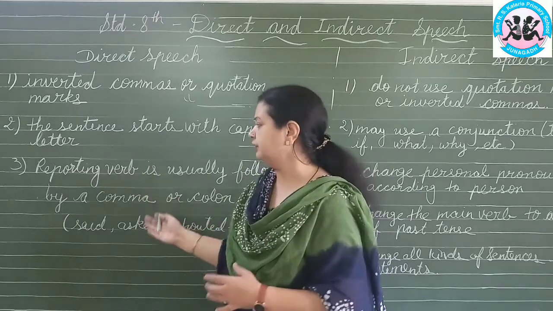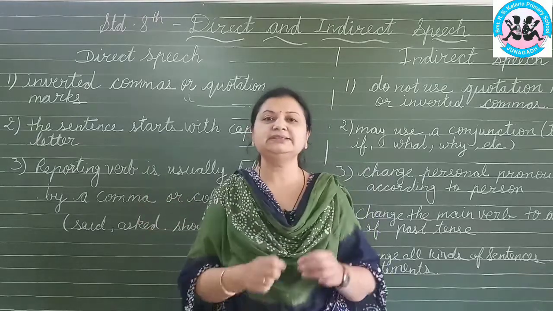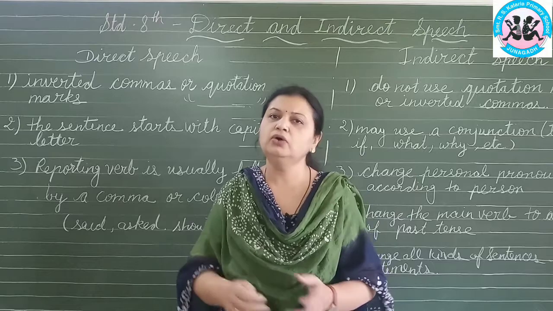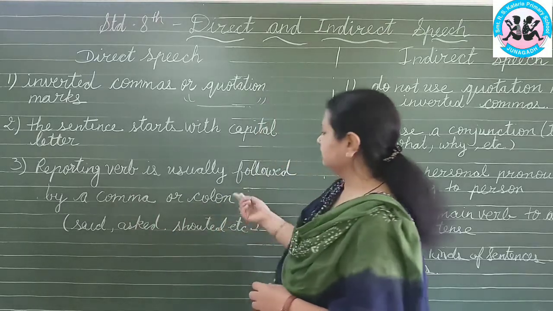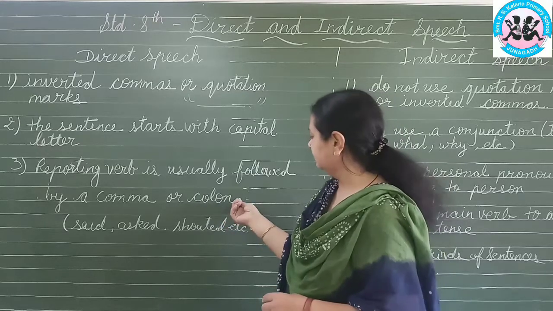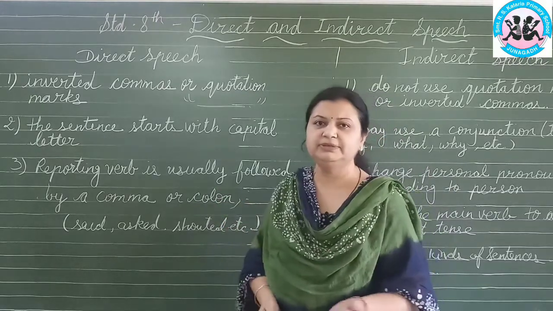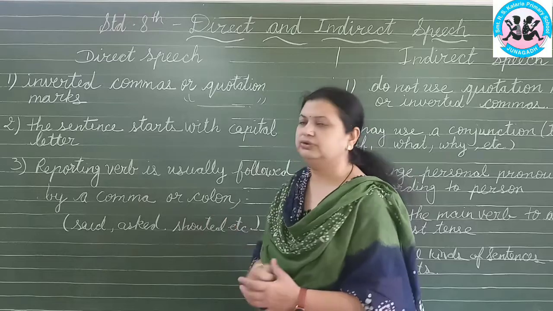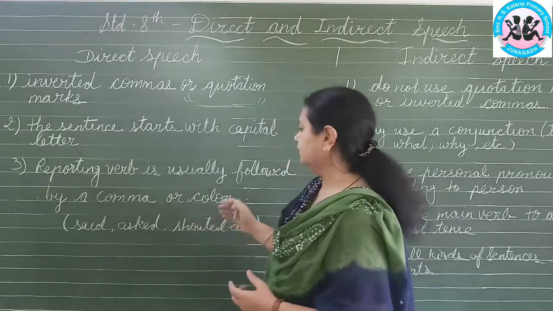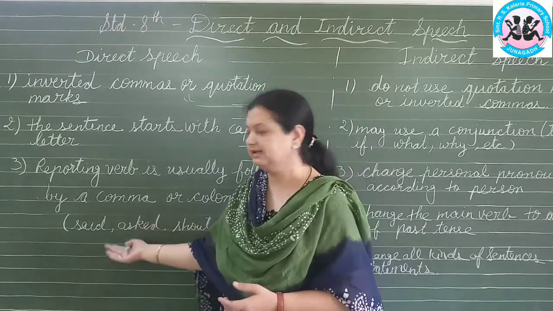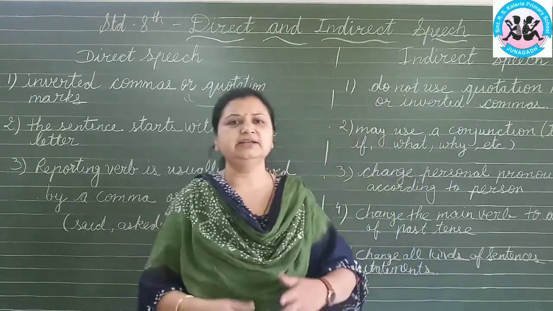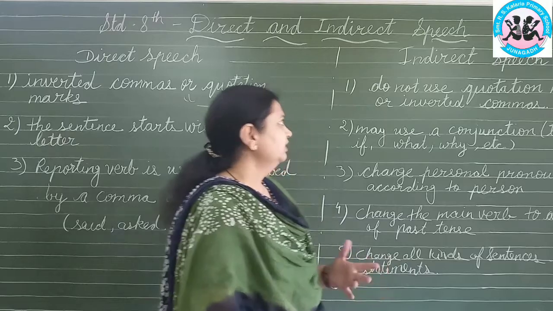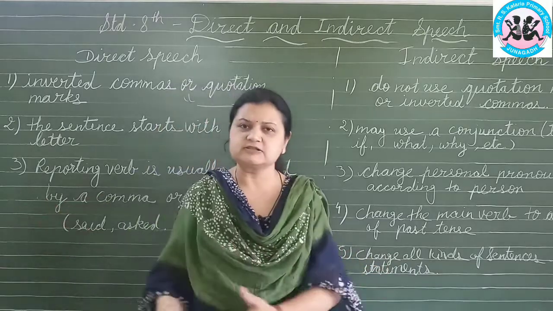So after the reporting verb, we place either a comma or a colon. Priyanka madam says, comma will be there. So we also have to understand this rule. The reporting verb can be like said, asked, shouted, etc. Okay, this was for direct speech.